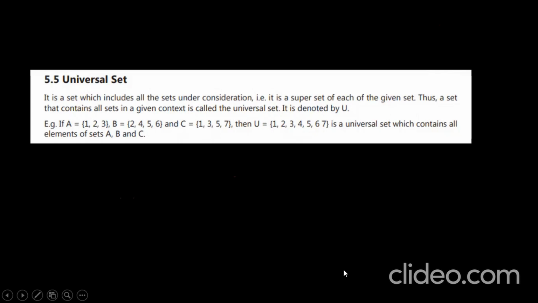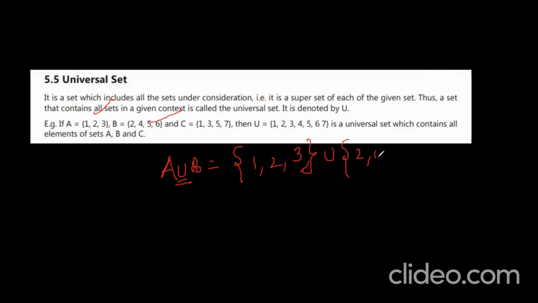Okay. You can observe this. A is equal to {1, 2, 3}. B is equal to {2, 4, 5, 6}. If I find A union B, union means mixing all the things together for these two sets. {1, 2, 3} union {2, 4, 5, 6}. So how do you write it then? {1, 2, 3, 4, 5, 6}. That's it. Understand? A union B. Like this we are going to do.